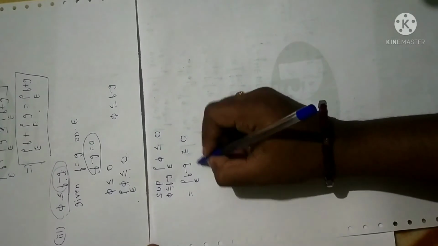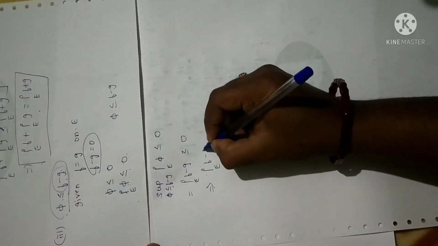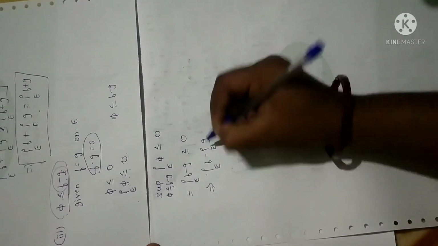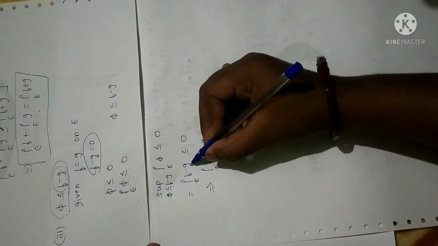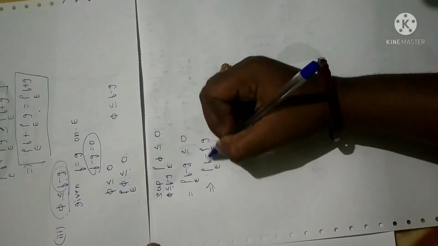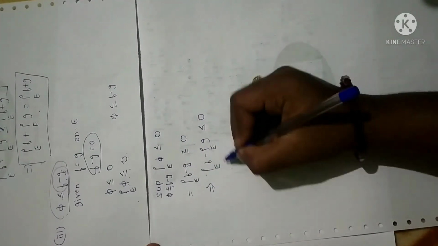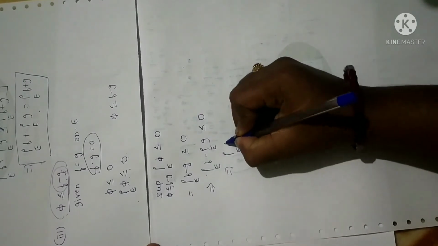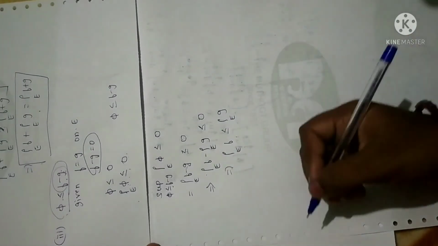Now I have already proved this in the case of simple functions. So I can split this as the integral over E of f minus the integral over E of g. Fine. So I have proved this theorem. Since I can split this as the difference of two functions, which is less than or equal to 0, now I can write this as the integral over E of f is less than or equal to the integral over E of g.